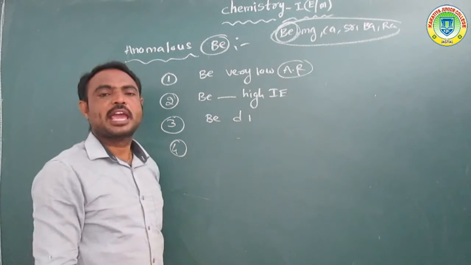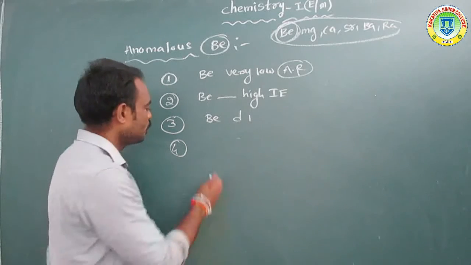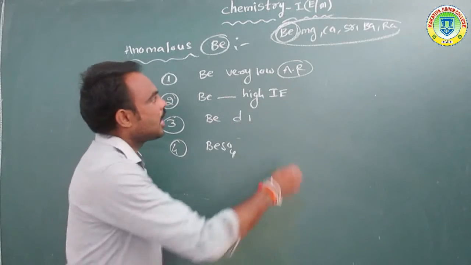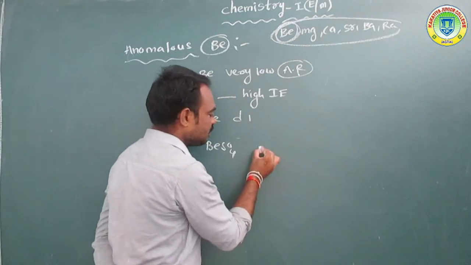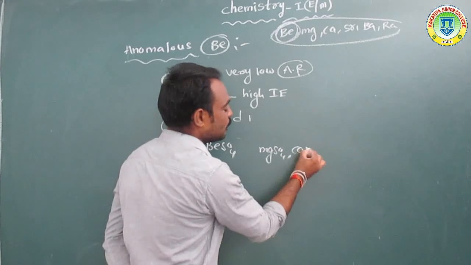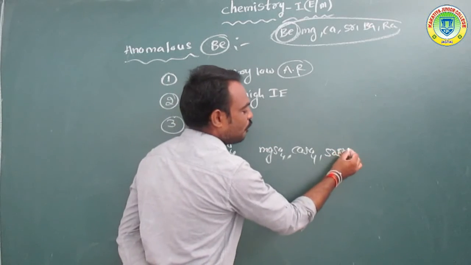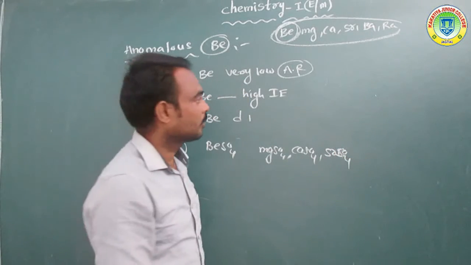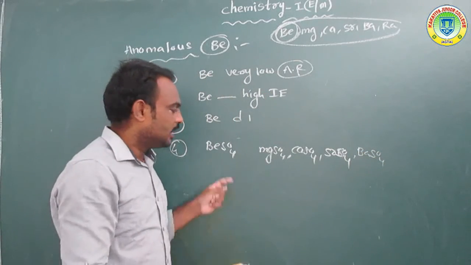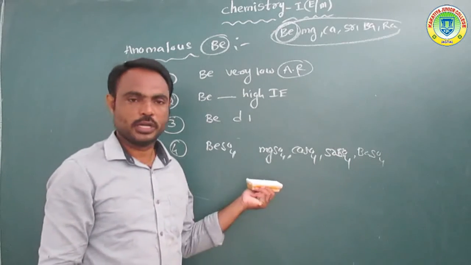Beryllium, magnesium, and calcium all form sulfates. Suppose BeSO4, beryllium sulfate, or MgSO4, magnesium sulfate, or CaSO4, calcium sulfate, or SrSO4, strontium sulfate, or barium sulfate. So they are all alkaline earth metal sulfate compounds.